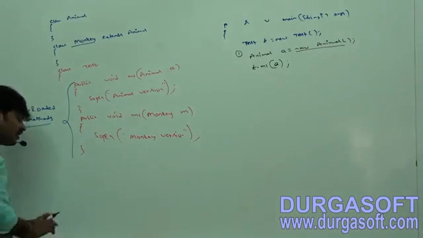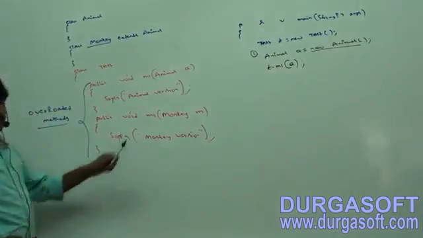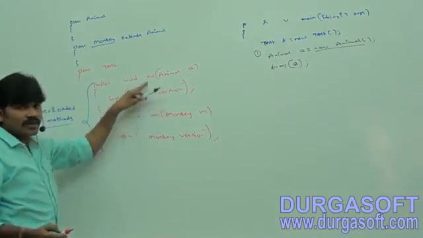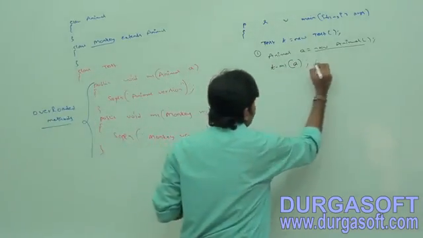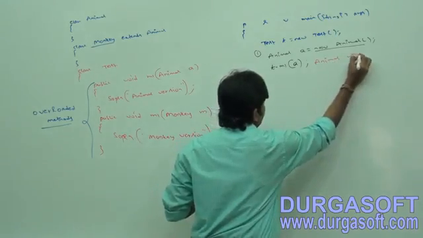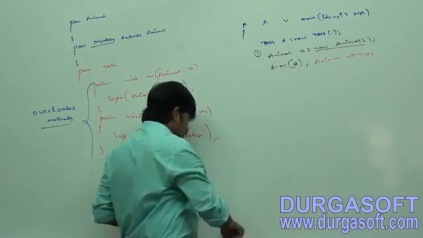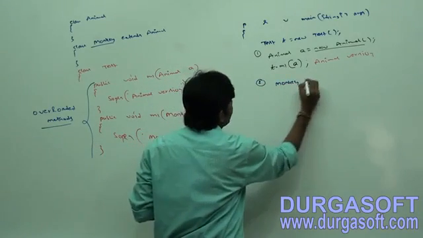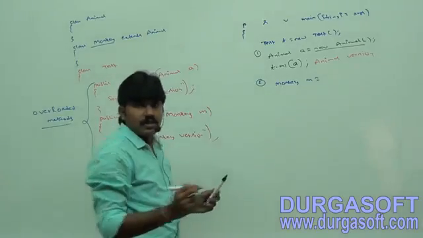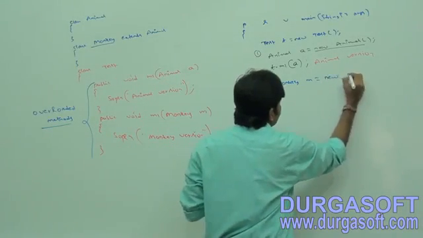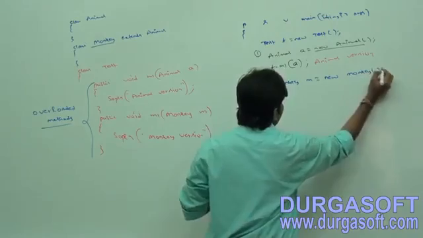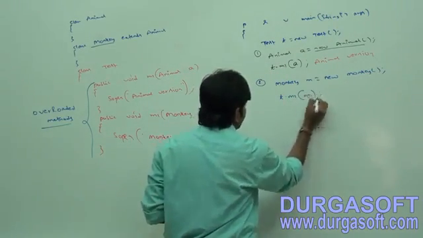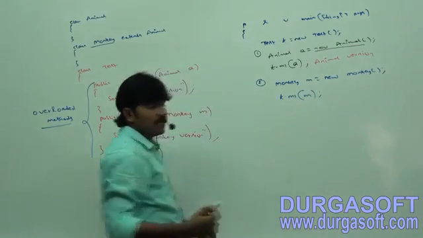Can you tell which method will get the chance? Because exact match. a is what type? Animal. Exact match is always going to get the chance. That's why what is the output we will get? Animal version. Next, second possibility. Monkey m is equal to new Monkey, I am creating a child object. t.m1 of m.